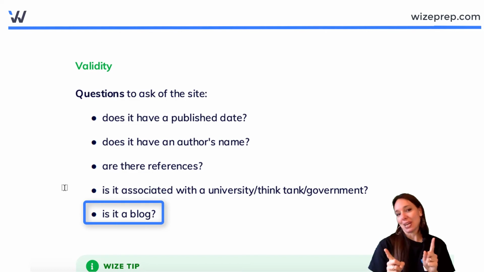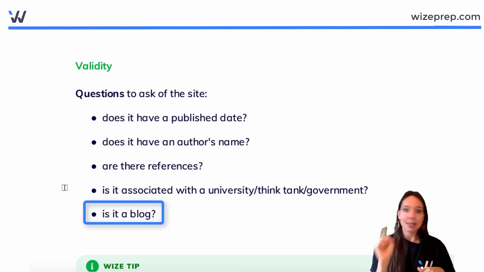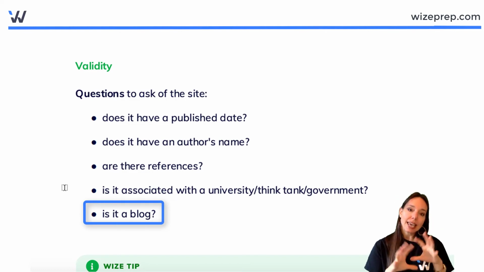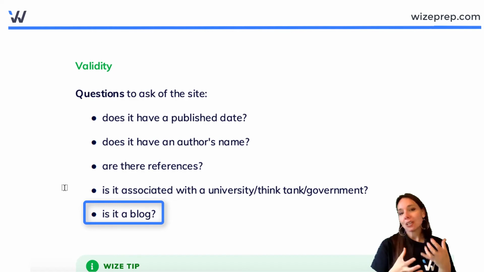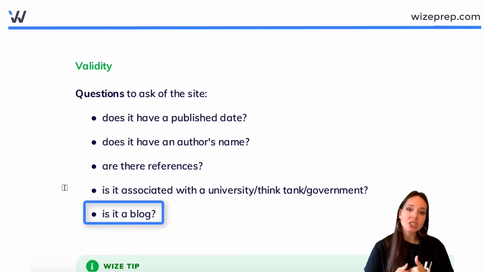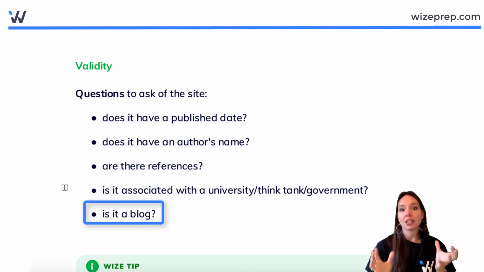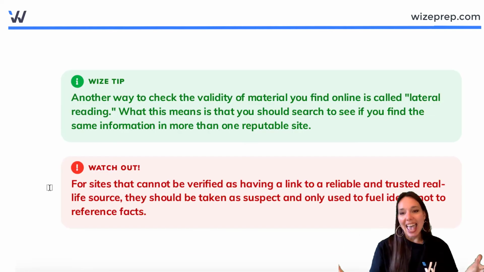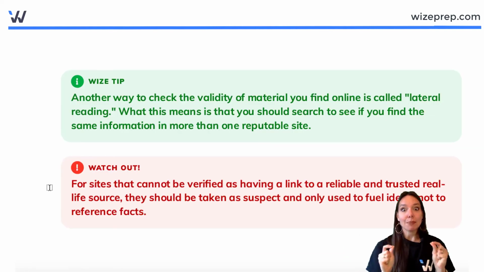This is tricky because some blogs are great and some blogs are not. So once again, if it's a blog, you want to know who's the author of the blog, where it is coming from, and what its purpose is. Those are some of the questions that you ask to check the validity of the site. And then we've got some final tips and, as I mentioned, a risk to avoid.